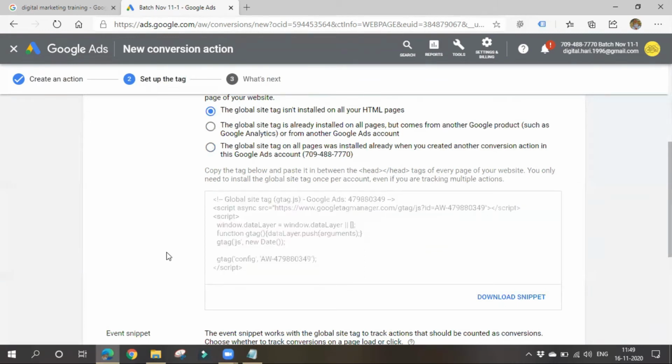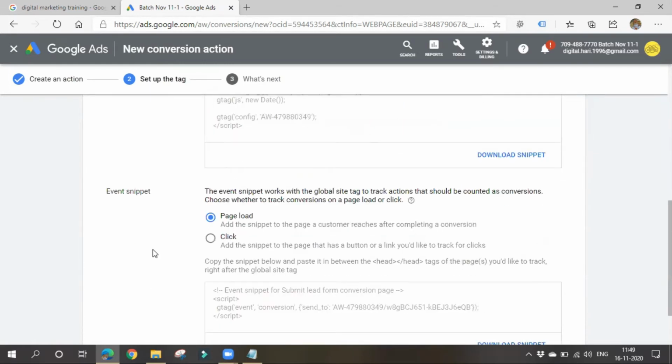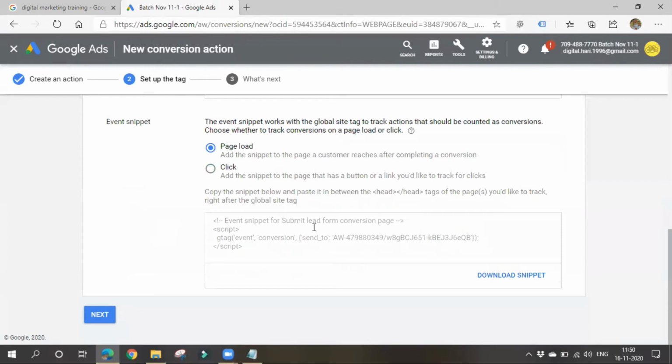Simply copy this tag. You can also go with the plugin, insert headers and footers, and place the code there, or else you can go to theme editor and place the tag if you are good with coding. Next, the event snippet. If you want to track events also, like page view, if someone clicks on anything, if someone views a particular video, you can also install this event snippet code. Simply copy this code and paste it in your website.